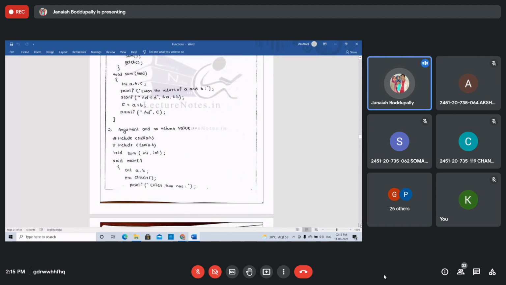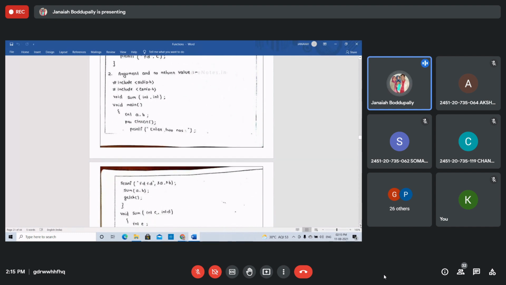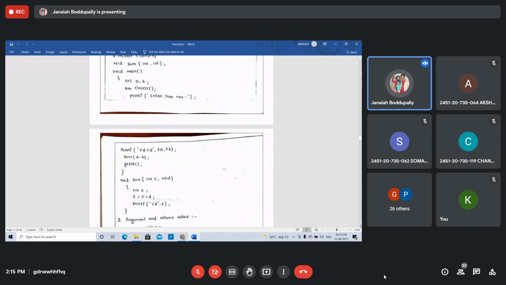Second type: argument and no return value. Into a, b, sum, we are taking the arguments. We are passing two variables, two arguments, but no return type. That's void. Whenever you declare a, b, you pass the arguments.